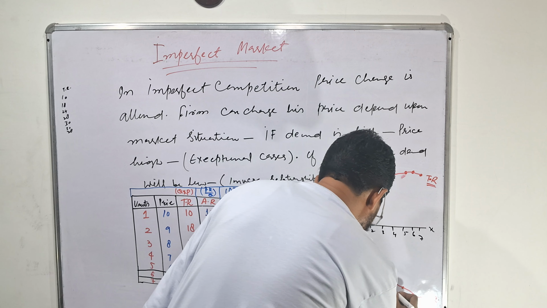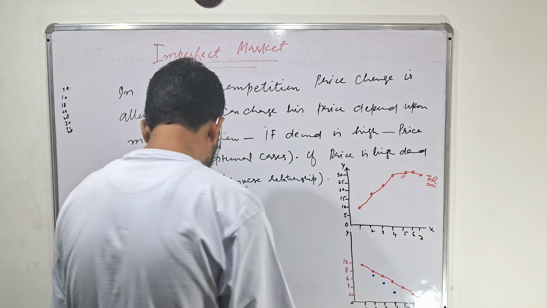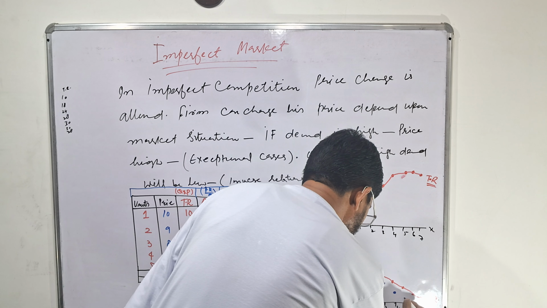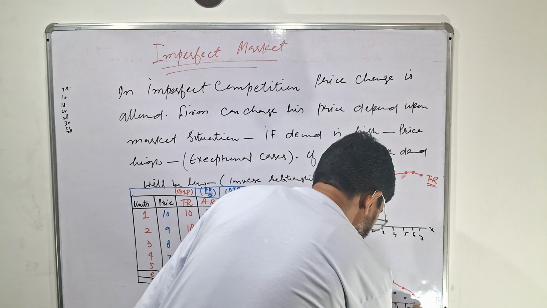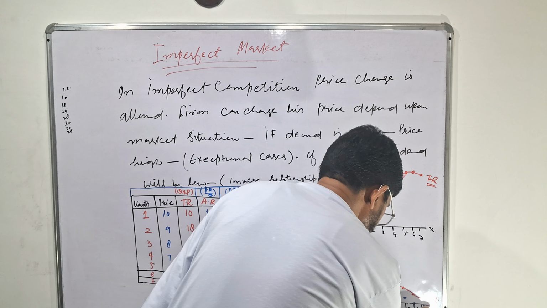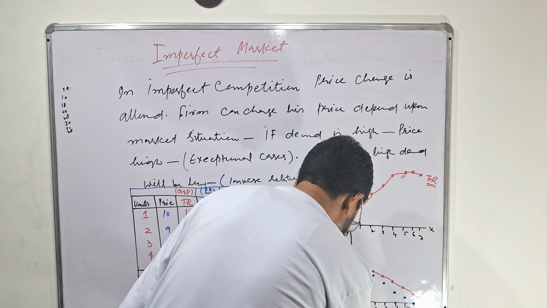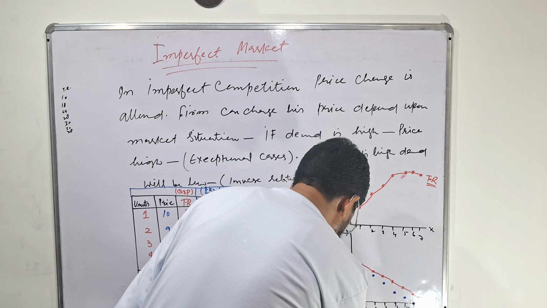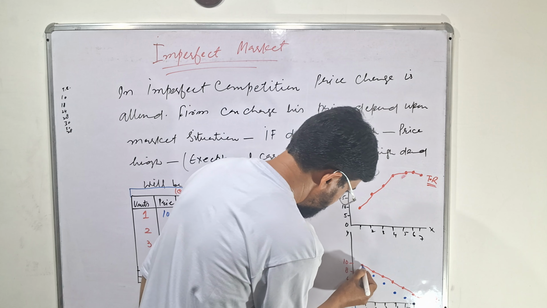Then 4, here is 4. Then 2, here is 2. Then 0, here is 0. Then minus 2, here will be minus 2, below the axis. Now I will join.